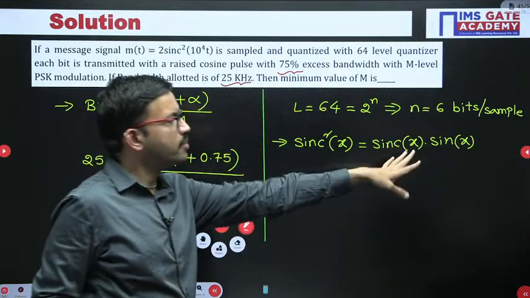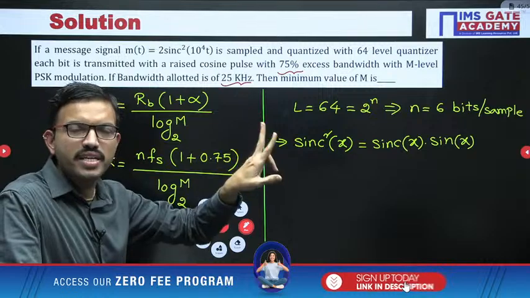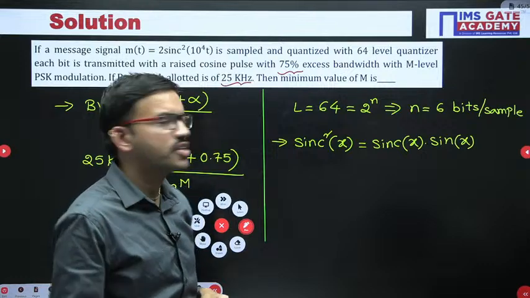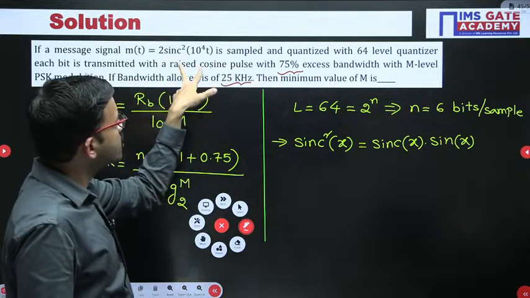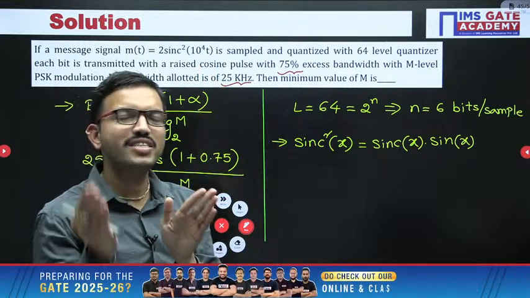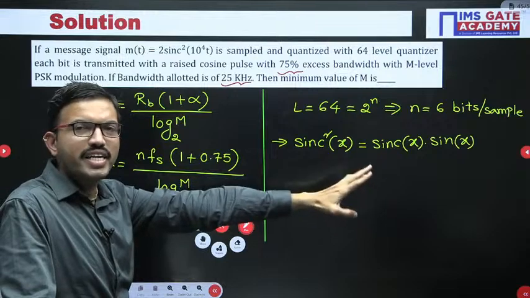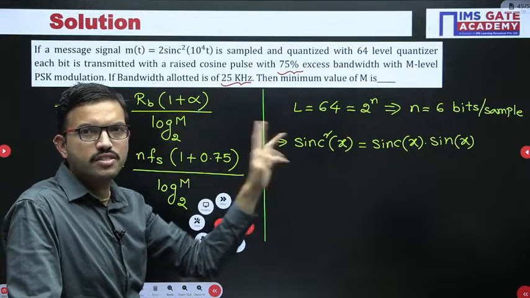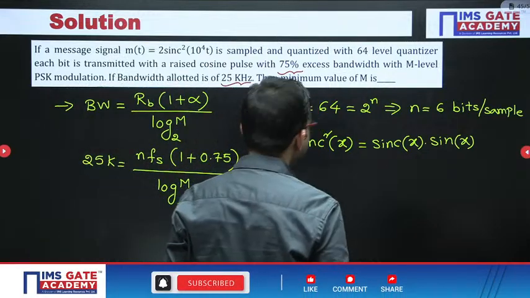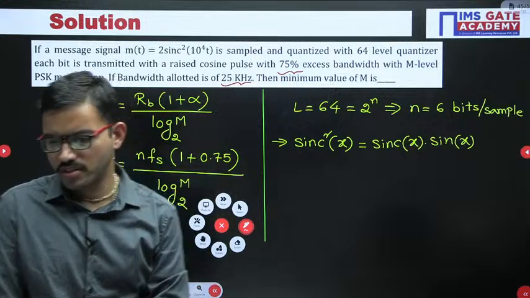So that means you are performing what? Multiplication. Here you are performing multiplication in the time domain. That means the equivalent in the frequency domain is what? Convolution. That is a hint point. When you have a sinc function, for example, the rectangular pulse Fourier transform is sinc. For a sinc function, the inverse Fourier transform, that means a sinc function in the time domain gives a rectangular pulse in the frequency domain, and vice versa. So with that understanding, for a sinc function you get a rectangular pulse. With that understanding, just give a try. What is your FM for this particular question?